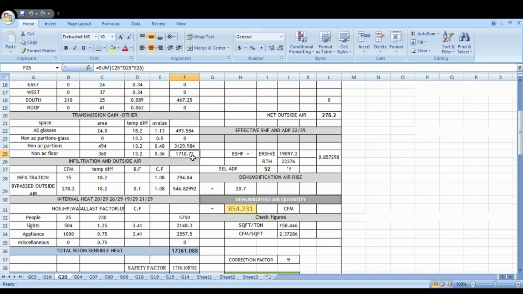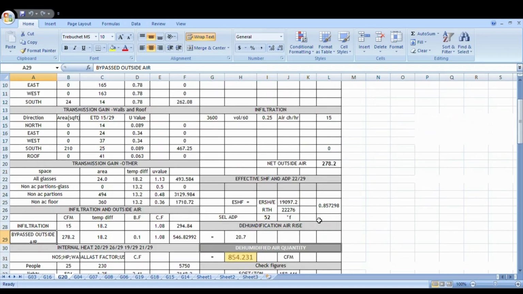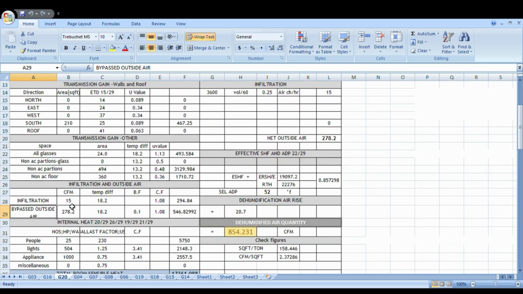Now infiltration and outside air. You need not do anything, you will get it automatically. Infiltration we already calculated, you will get 15 CFM, temperature difference is 18.2, and the conversion factor is 1.08, you will get this one.